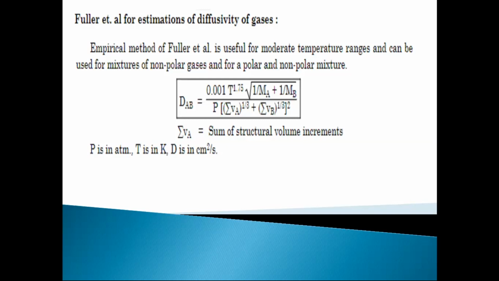So what is the DAB? I told you that is nothing but diffusivity of component A into B. T is nothing but temperature, that is in Kelvin. Ma is nothing but molecular weight for component A, means solute, because A is solute, and Mb is nothing but molecular weight of component B, that is solvent. And P is total pressure, that is in atm. And Va is the molecular volume of solute, Vb is molecular volume of solvent, that is in centimeter cube per gram mole. And summation of Va is nothing but sum of structural volume increments.